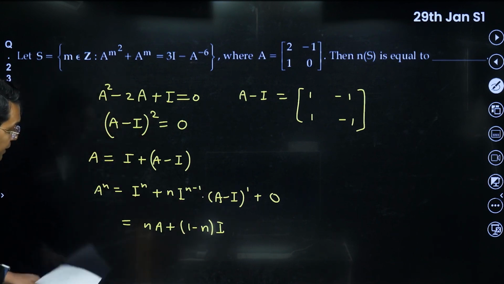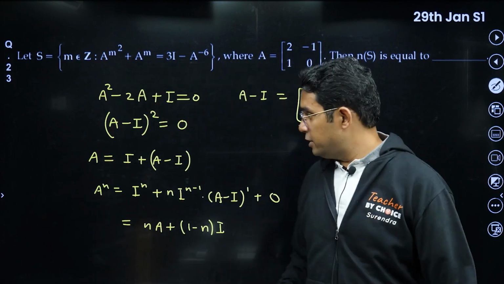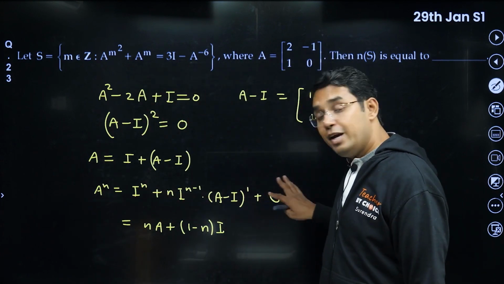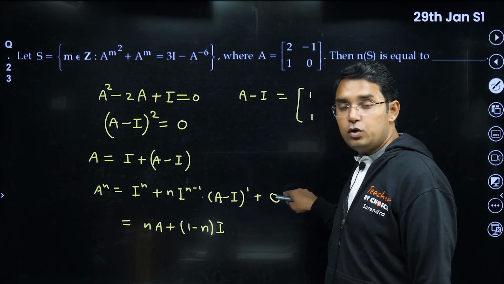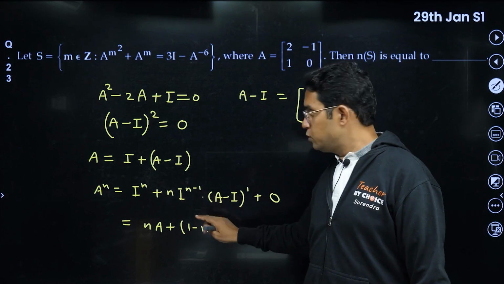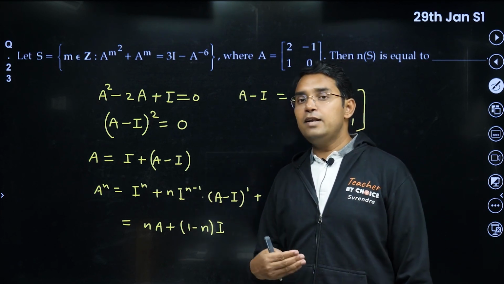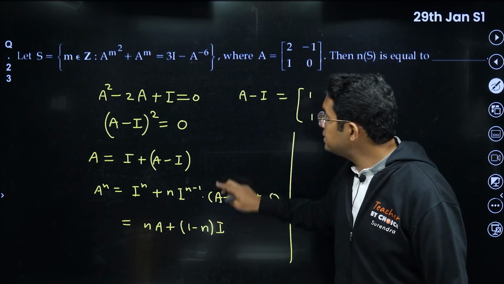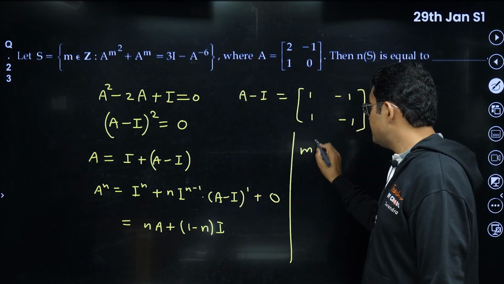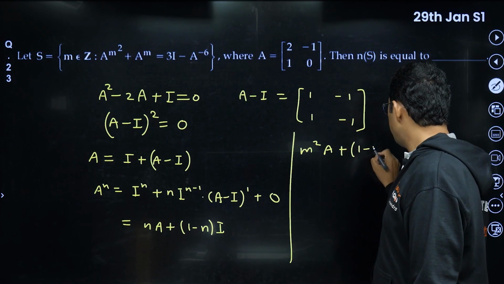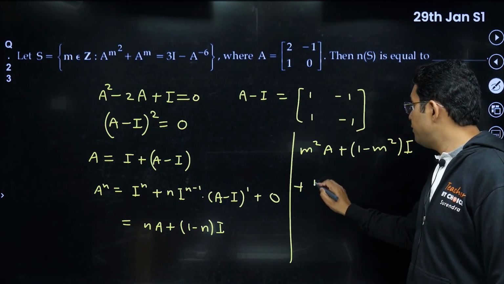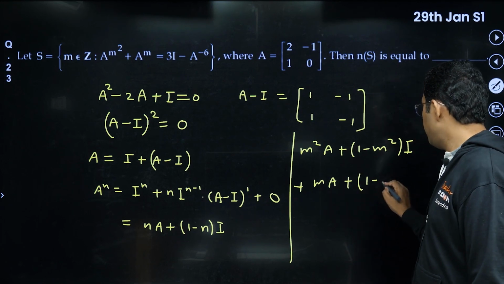This will be valid for negative integers also, because the binomial theorem can be applied for negative integers also, which will go up to infinity. But in that case, the power 2, power 3, power 4 terms will all be 0, so we can ignore them the same way as we have done here. So this relation will be valid for negative integers as well as positive integers. So we will put this into that relation. A power m square will be how much from this relation? m square into A plus (1 minus m square) into I. Plus this A power m will be m into A plus (1 minus m) into I.